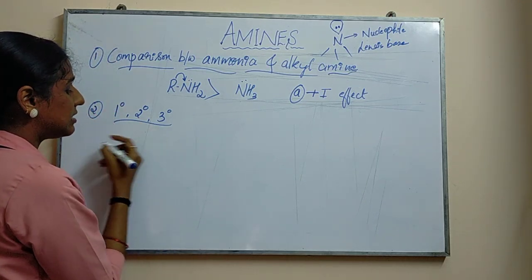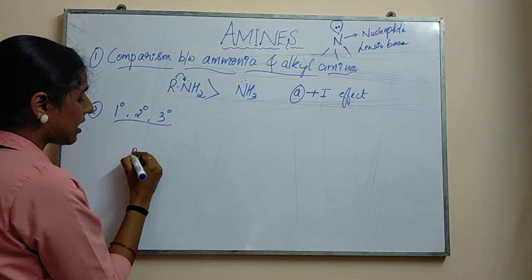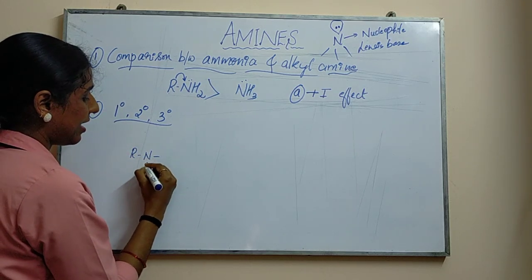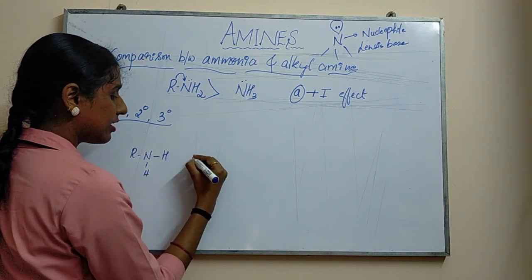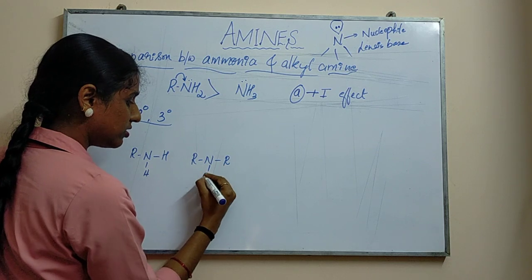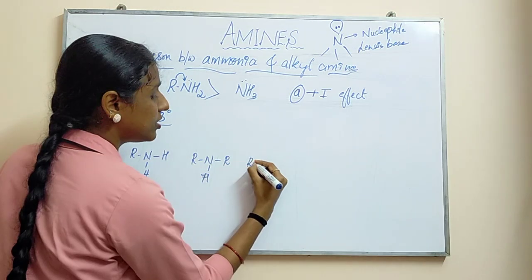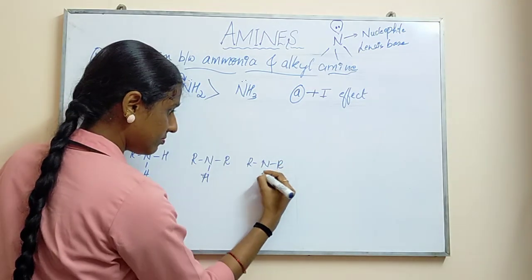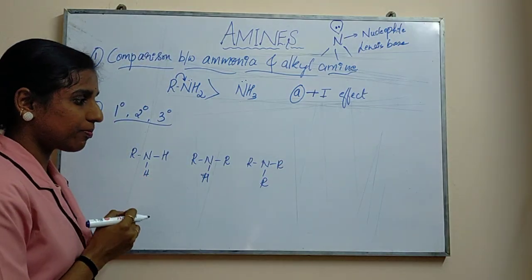So when you compare among them, if I consider primary, it goes like R-NH2. As well as secondary, if we consider R2NH, two hydrogens you have replaced by alkyl groups. Tertiary, R3N. So in this case, which is having more basic properties?